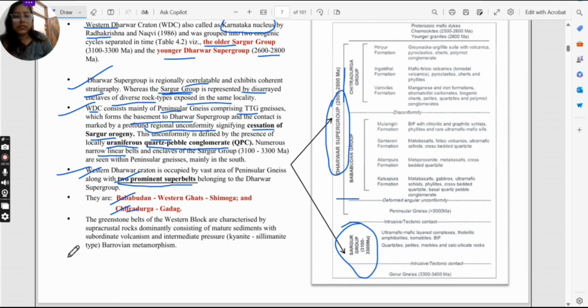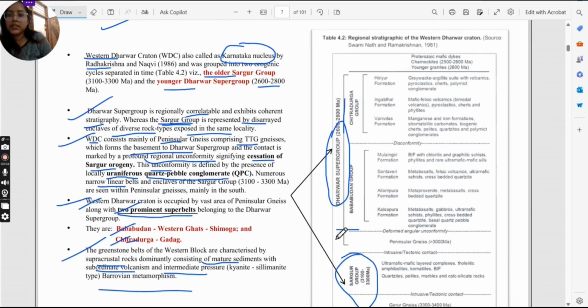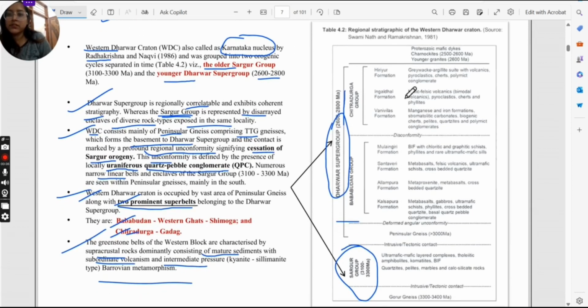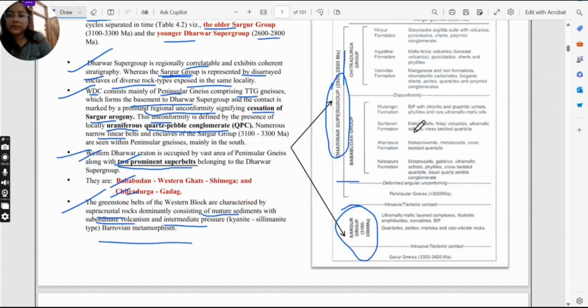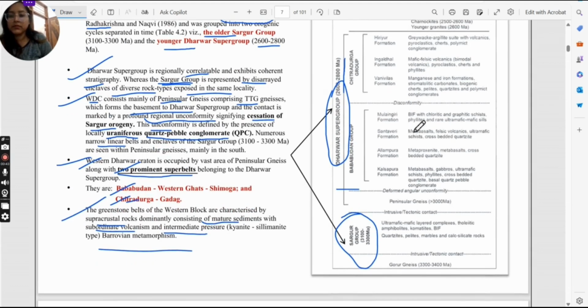So these greenstone belts of the Western Block are characterized by supracrustal rocks, dominantly consisting of mature sediment with subordinate volcanism and intermediate pressure. As I have told you earlier, in Western Dharwar Craton there will be an intermediate type of pressure of metamorphism, which is Barrovian metamorphism. This is the regional stratigraphic division of Western Dharwar Craton given by Swaminath and Ramakrishnan. You will get this table in both the books.